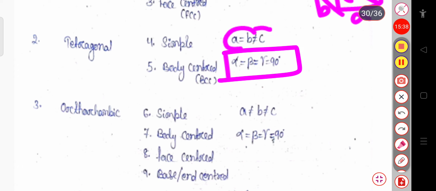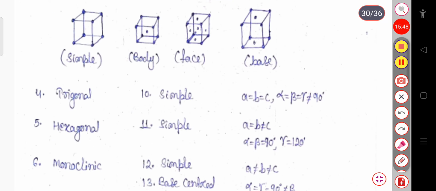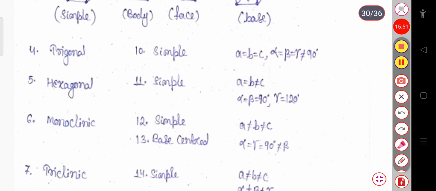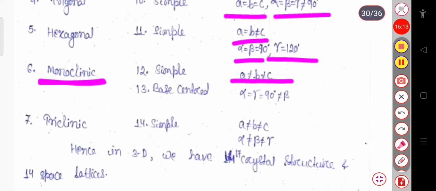Similarly, for the tetragonal shape, A equal to B not equal to C, and the angle between them is 90 degree. Similarly, for the orthorhombic, all the sides are not equal, but all the angles are 90 degree. And for the trigonal case, A, B, C, all the sides are equal, but alpha equal to beta equal to gamma not equal to 90 degree. And for the hexagonal case, A equal to B not equal to C, but alpha, beta 90 degree and gamma equal to 120 degree. For the monoclinic crystalline structure, A not equal to B not equal to C, no sides are equal, and alpha and gamma equal to 90 degree and not equal to beta.